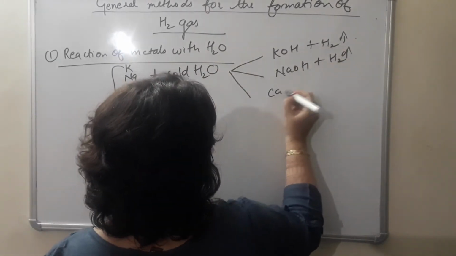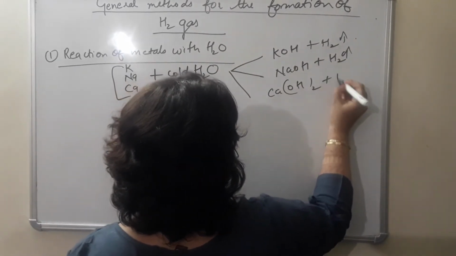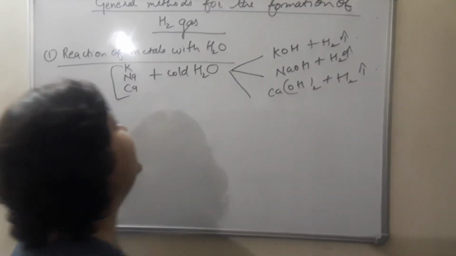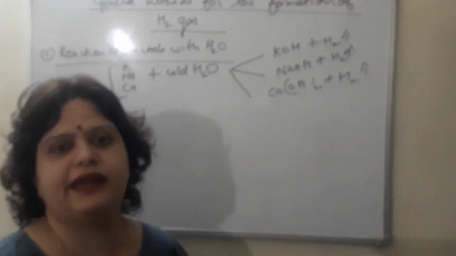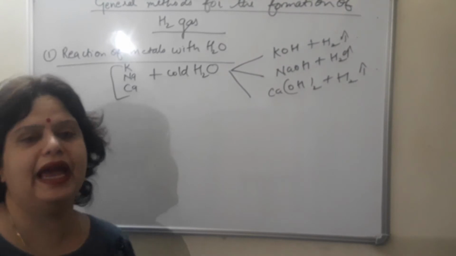In this case, NaOH plus H2. And in this case, Ca(OH)2 plus H2. So this is the first method: hydrogen gas can be prepared when highly reactive metals such as sodium, potassium or calcium react with cold water. I have written cold water, but it doesn't mean that it won't react with boiling water. Definitely it will react with boiling water also to release hydrogen gas.